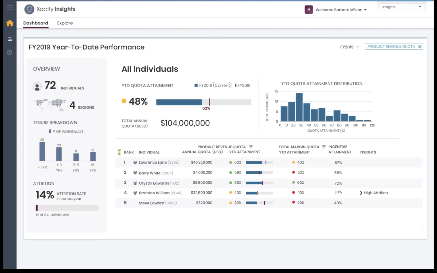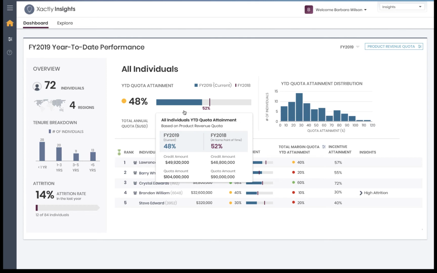Barbara is one of our sales VPs, and it's going to give her a lot of insights into the health of her sales team. In fact, you'll notice that Barbara here has almost half of that $289 million number. She's got a little over $100 million that she's responsible for. And her team is achieving pretty well at this point in the year. We're about halfway through the year in our demo environment, and she seems to be attaining quite well.